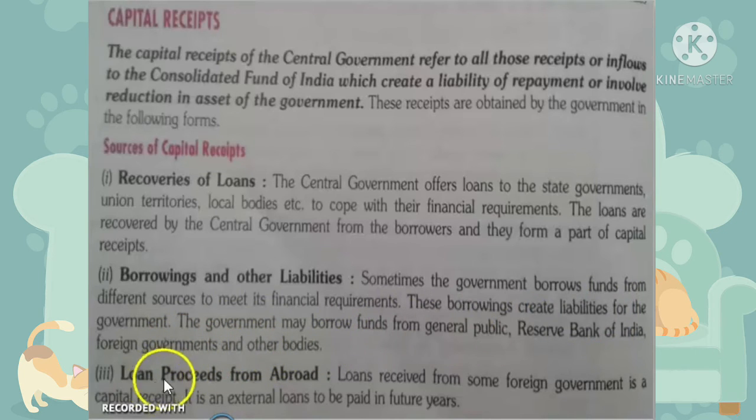Next is loan proceeds from abroad. A loan received from a foreign government is a capital receipt. It is an external loan to be paid in future years. So loan proceeds from abroad also come under capital receipts.